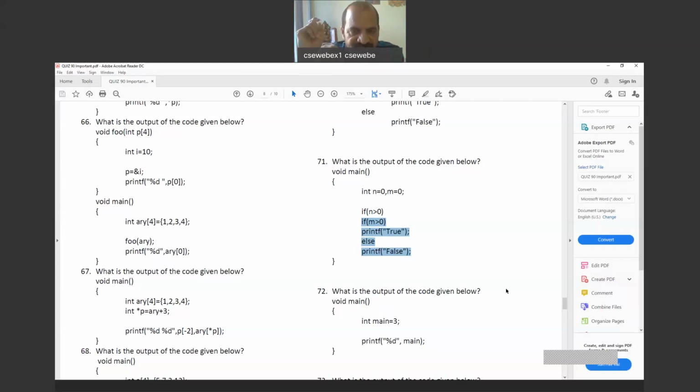Once the first if is false, no statement will be executed, and it comes directly to the closing brace, because this m greater than 0 is inside the first if. The second if will be executed only when the first condition is right. So no output will be the result from this program.